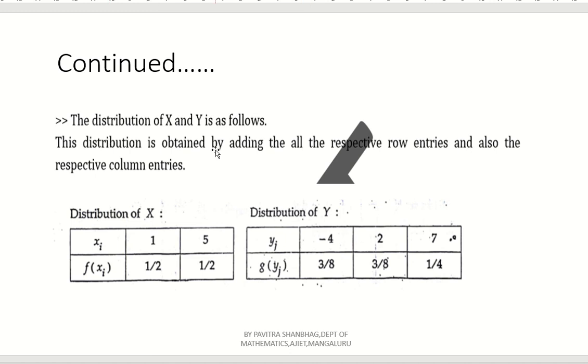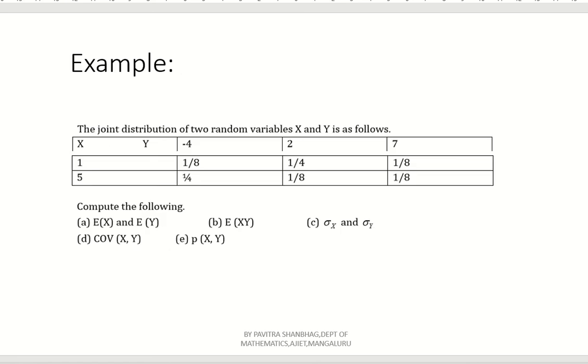This distribution is obtained by adding all the respective row entries and also the respective column entries. Now, first find the distribution of X. What is X given here? Only two terms, 1 and 5, right?